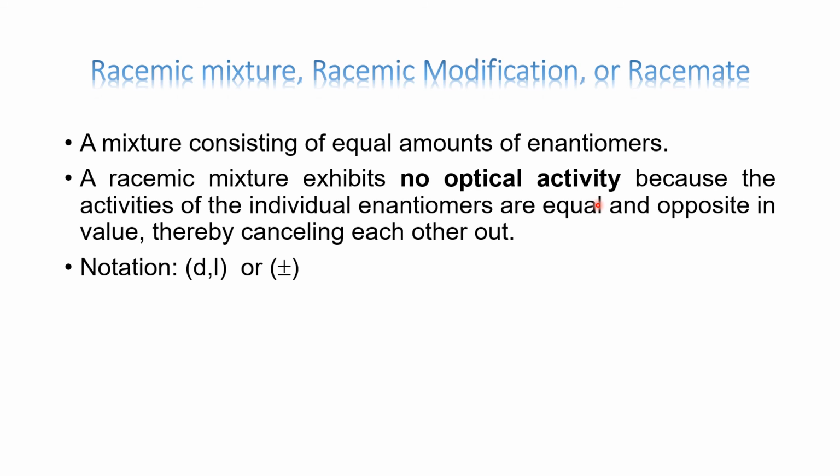Till now we have seen meso compounds and racemic mixture, they are optically inactive though they contain chiral carbon atoms. It is because it is the equimolar mixture of two isomers. When you mix two enantiomers, plus form and minus form in equal proportion, and if you test it for optical rotation, it will be optically inactive. The condition is the mixture must contain equal amounts of the enantiomers. This is also called racemic mixture, racemic modification, or racemate. It is a physical mixture of two enantiomers in equal proportion.